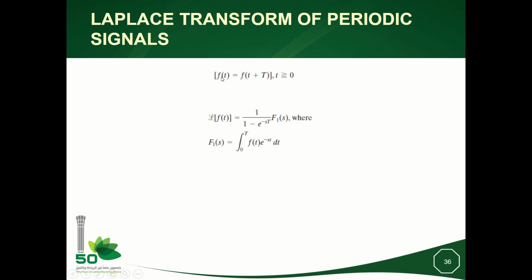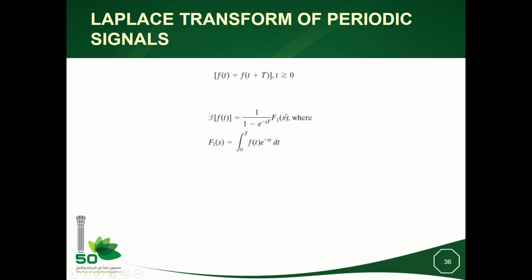Now, if f(t) is a periodic signal, it means it is repeating itself. It has the same value. If I have f(t plus T), where T is the period of f(t), T greater or equal to 0. So the result that we are showing here means the Laplace of the periodic function f(t) is 1 divided by 1 minus exponential minus sT, where T is the period of f(t), times F1(s).